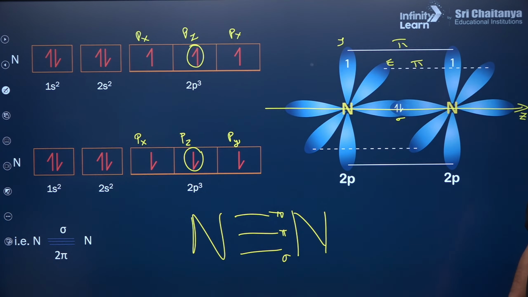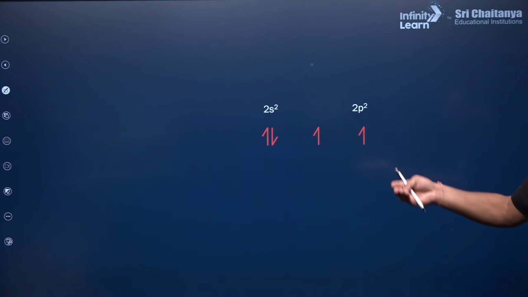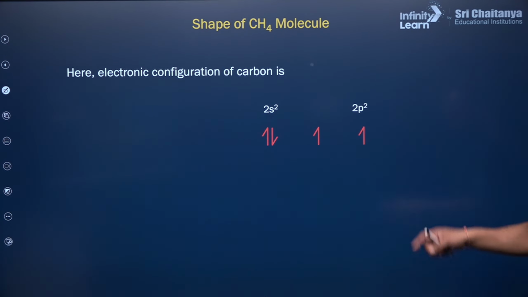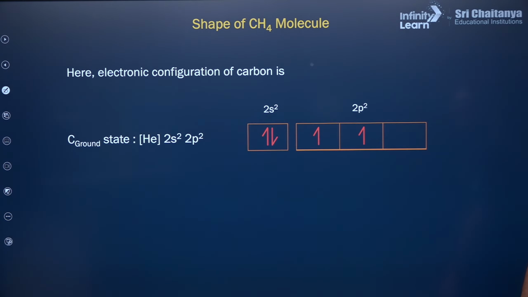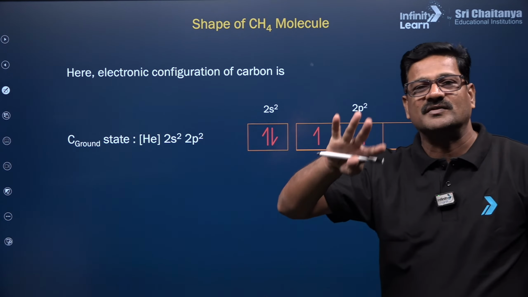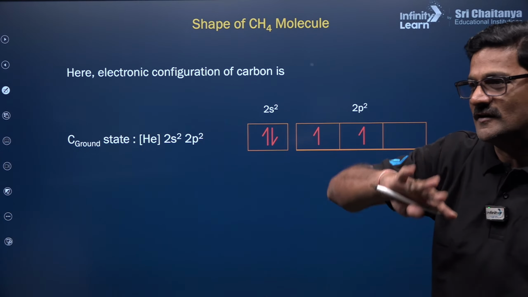And this is about nitrogen, dinitrogen. Let's move ahead with other examples. So we are going to see the shape of CH4. Here the electronic configuration of carbon in the ground state is 1s2, 2s2, 2p2. And these two electrons cannot participate in bonding with four hydrogen atoms.